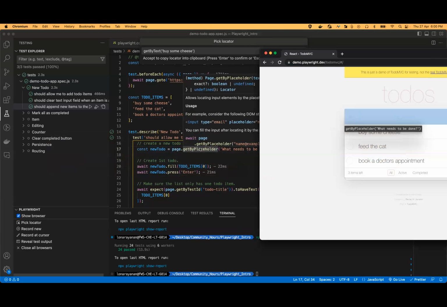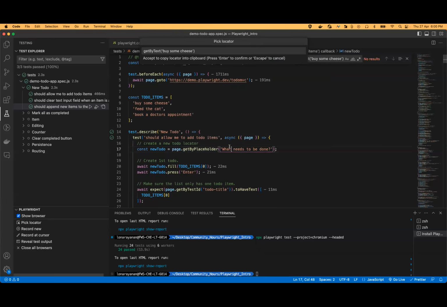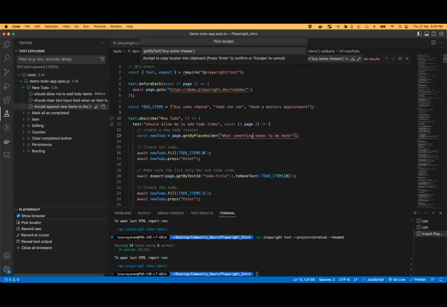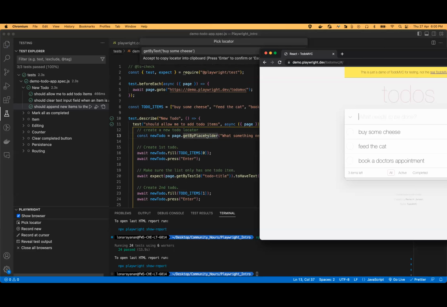When I select this placeholder, it would automatically highlight in my browser that this element is available in this place. If I go and modify something and click on it, the element won't be identified. So this provides a much better debugging experience: if the element is present, it would automatically highlight the element. Whatever element we are selecting in VS Code would be highlighted in the browser, showing that this element is present somewhere in this page.